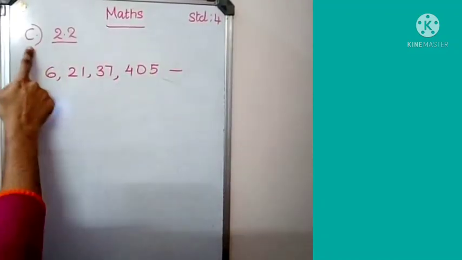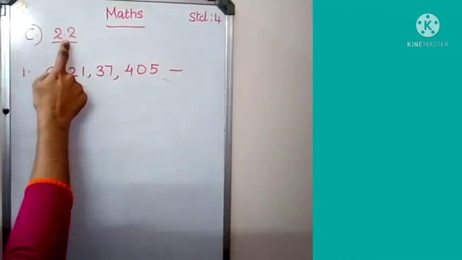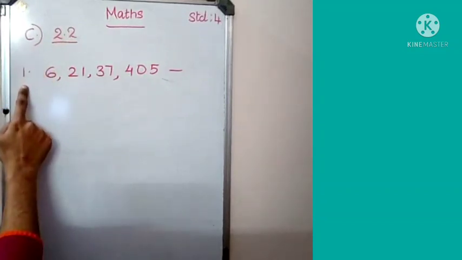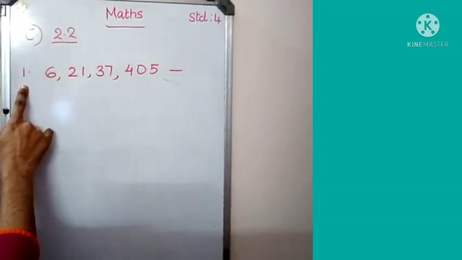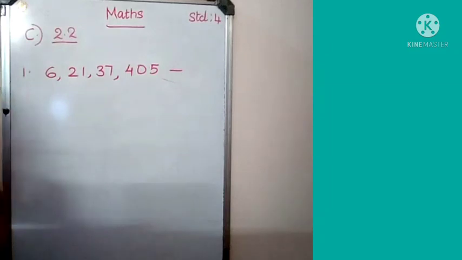Look at the question. Question C, 2.2. Question C. Number 1. All of you listen carefully. Please put down your pencil. No need of writing now. Look at the board and listen carefully. If you learn to write one number, then you will get the idea to write all the numbers without any help. Okay. So listen here.